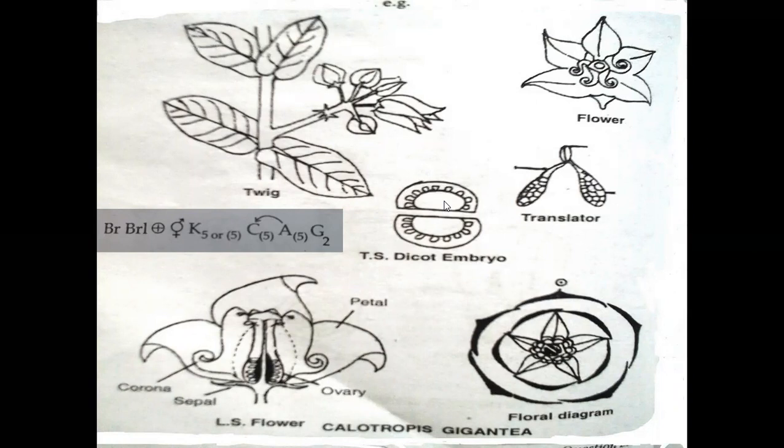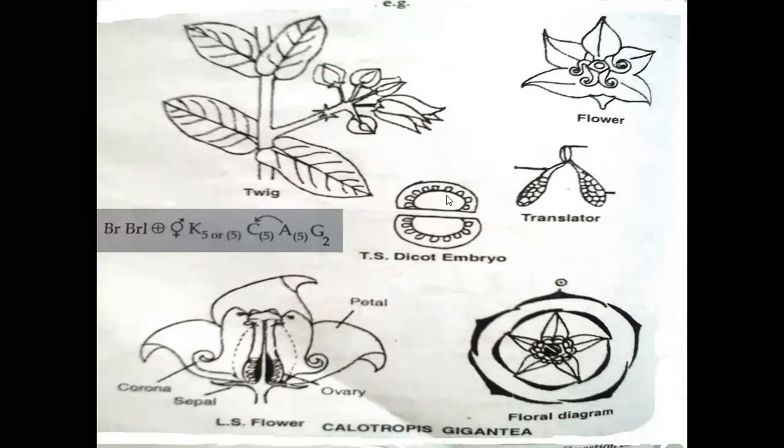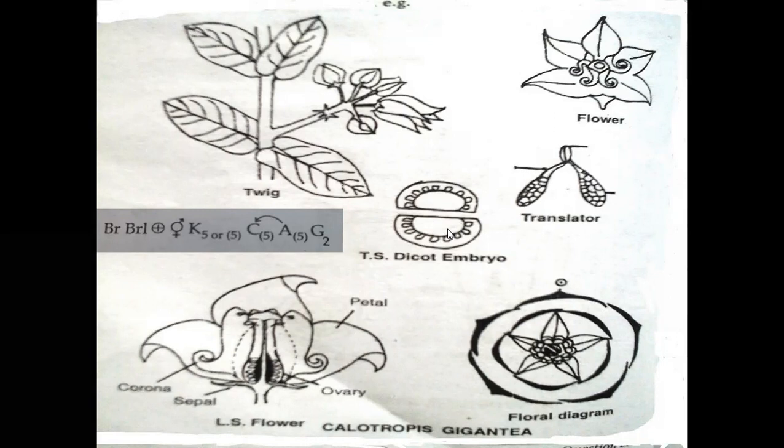The style is long, and the end part of the style is called the stigma. The stigma part is in a pentangular structure. Generally, the carpels are free in position. Carpels free in position are called apocarpous. Bicarpellary, apocarpous ovary is present in the Asclepiadaceae family.